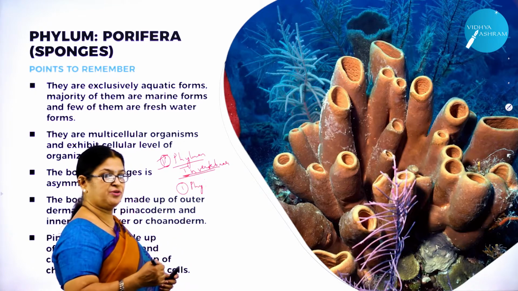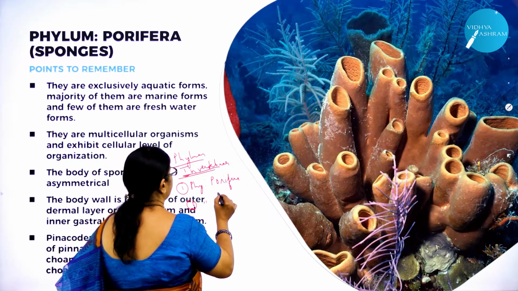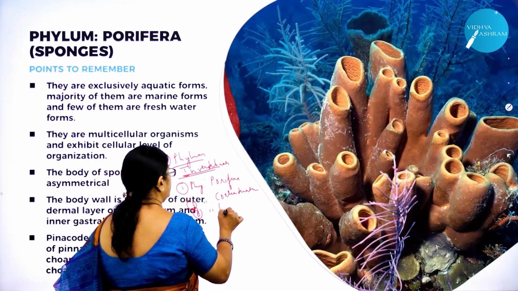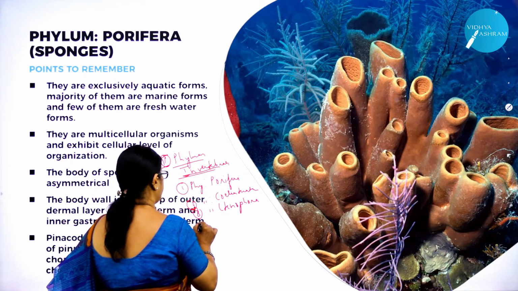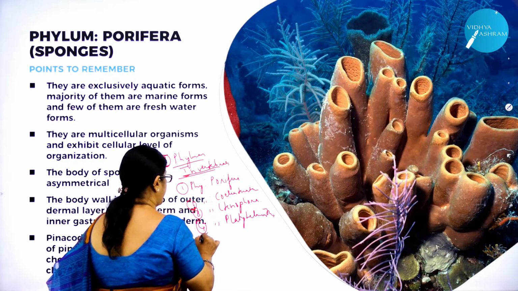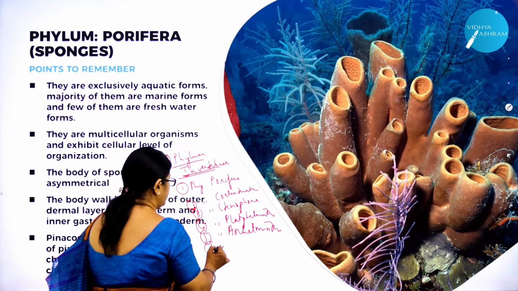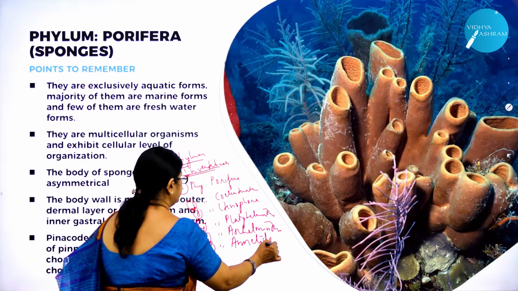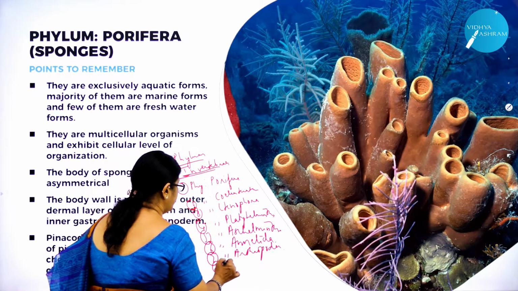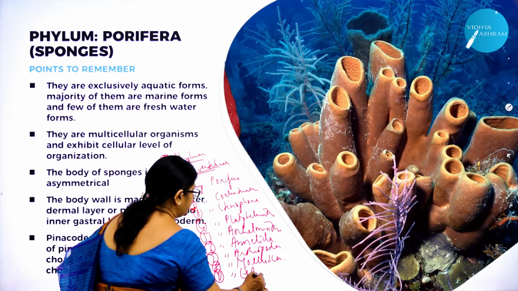So what are the 9 phyla which you are going to study here? 1, phylum Porifera; 2, phylum Coelenterata; 3, phylum Ctenophora; 4, phylum Platyhelminths; 5, phylum Aschelminths; 6, phylum Annelida; 7, phylum Arthropoda; 8, phylum Mollusca; and 9, phylum Echinodermata.